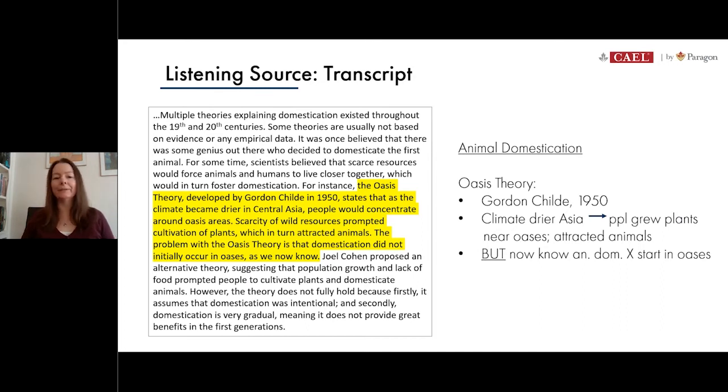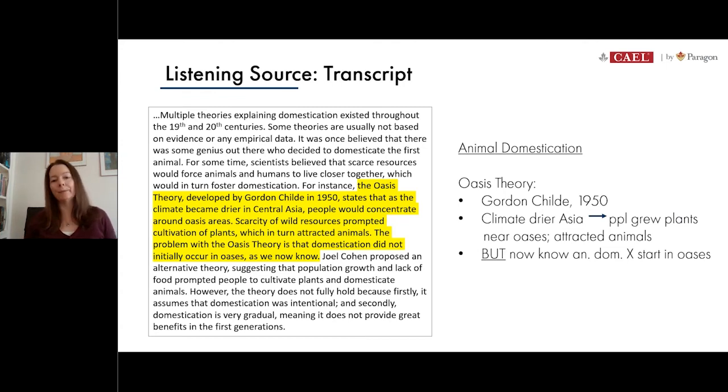So I first wrote down the name of the man who proposed this theory. So his name is Gordon Childe, and this theory was proposed back in 1950. So the gist of it is that as the climate became drier in Asia, more and more people started to grow their own plants right near oasis areas. And an oasis is a water source that crops up in a very dry climate, like a desert.